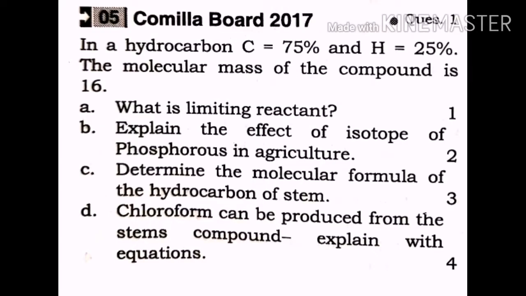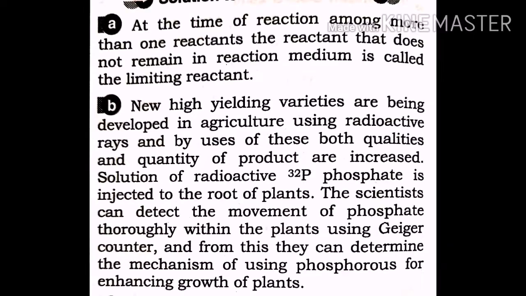Now we discuss another board question, Cumilla Board 2017. In the stem, in a hydrocarbon, carbon is 75%, hydrogen is 25%. The molecular mass of the compound is 16. The questions are: A, what is limiting reactant? B, explain the effect of isotope of phosphorus in agriculture. This question comes from chapter 2 or 3. C, determine the molecular formula of the hydrocarbon of the stem. D, chloroform can be produced from the stem compound. Explain with equation.